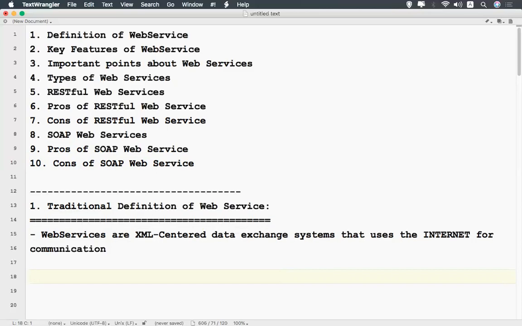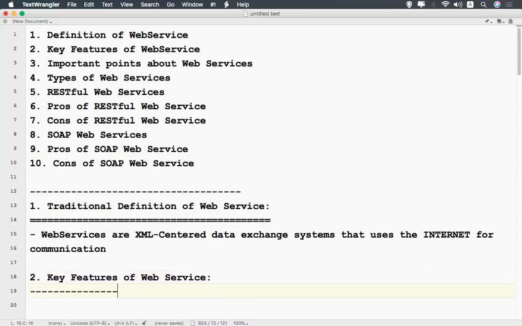That is the general definition of web service. You are communicating between two systems using XML over the internet. That is a simple definition. So now we'll see what the key features of web service are.